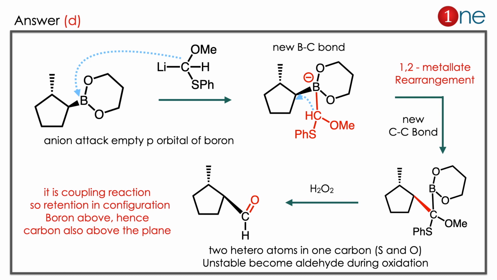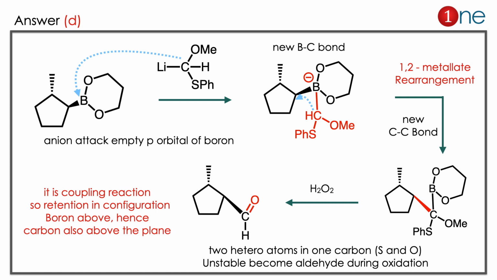So a new B-C bond will be there. The reaction possesses a charge here, so the charge has to be quenched. This is a new kind of rearrangement in the metallic system, which is the 1,2-metallate rearrangement. This rearrangement is a kind of concerted one, since there is no change in the configuration. Since boron is above the plane, the coupling also happens above the plane.